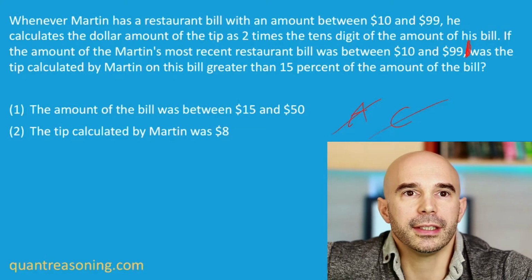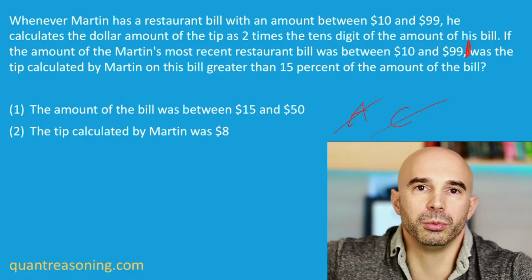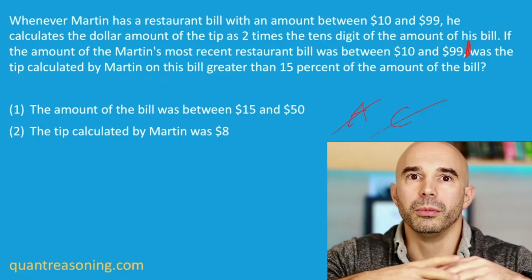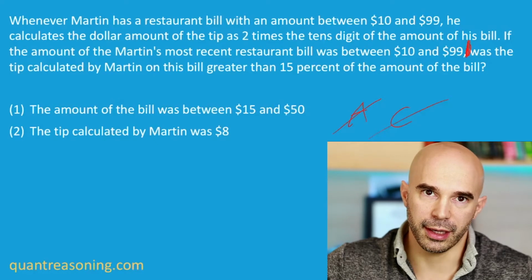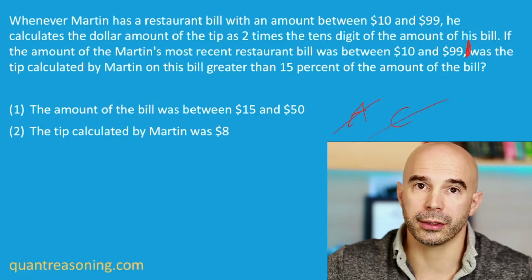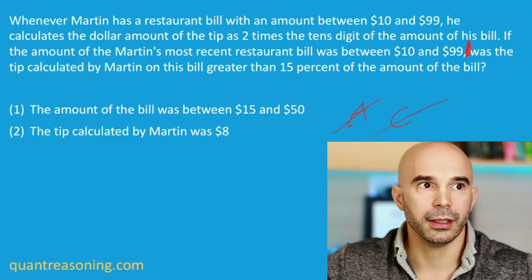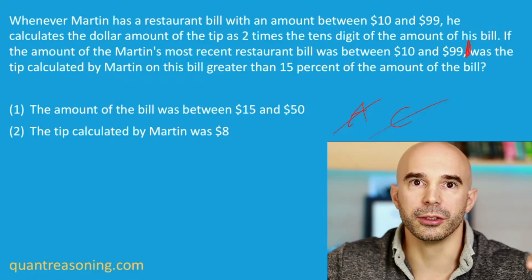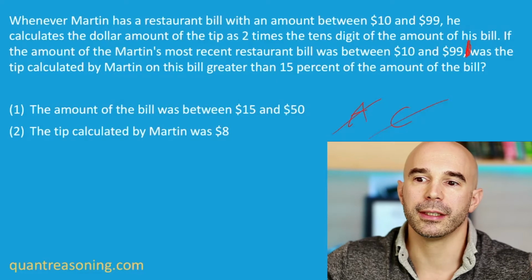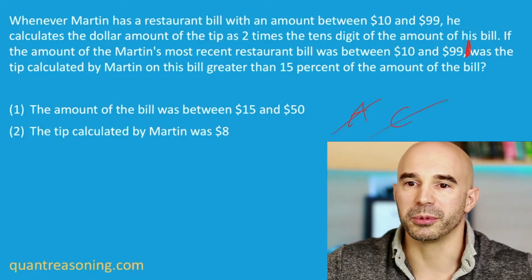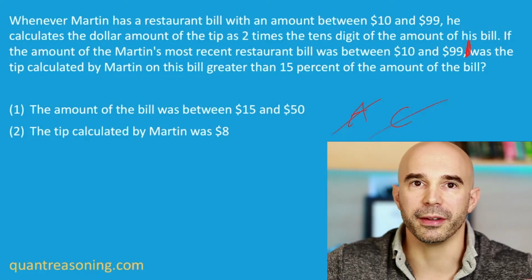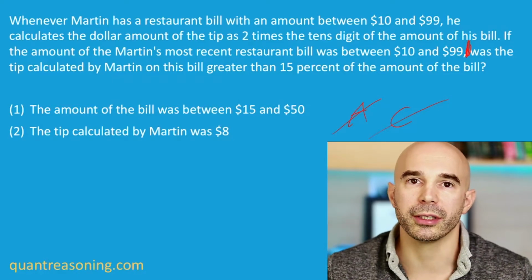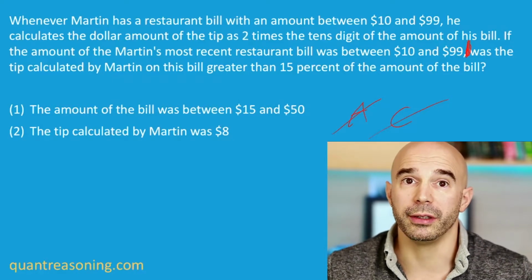And the reason is that in data sufficiency, before we even look at the statements, there's always more than one possible answer. How do I know that there's always more than one possible answer without the statements? Because it's never the case that the statements aren't needed. There's no answer choice in data sufficiency that says we don't need the statements. That's not an option. We always need at least one of them in order to answer the question. So there's always going to be more than one possible answer before we look at the statements.